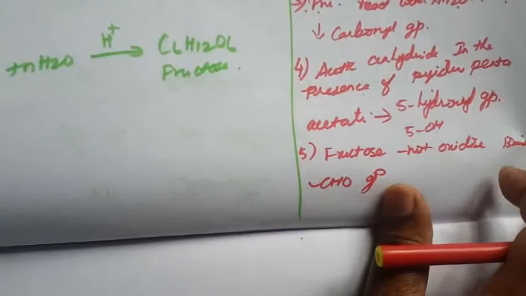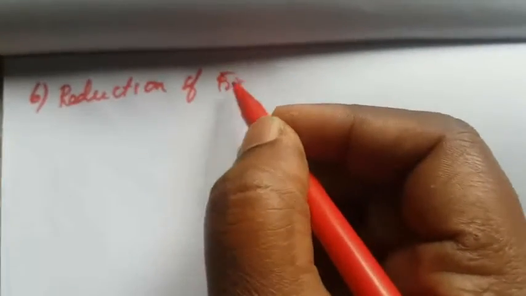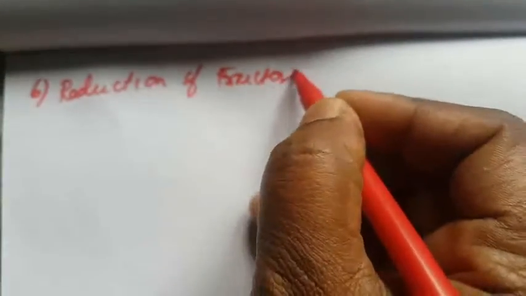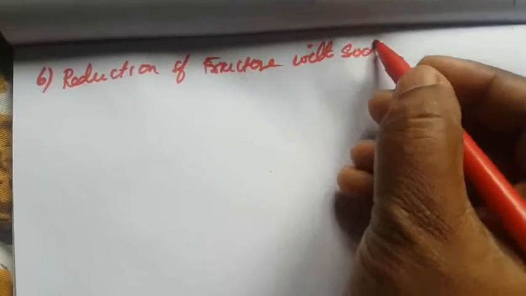The next point, the sixth one, is the partial reduction of fructose with sodium amalgam.